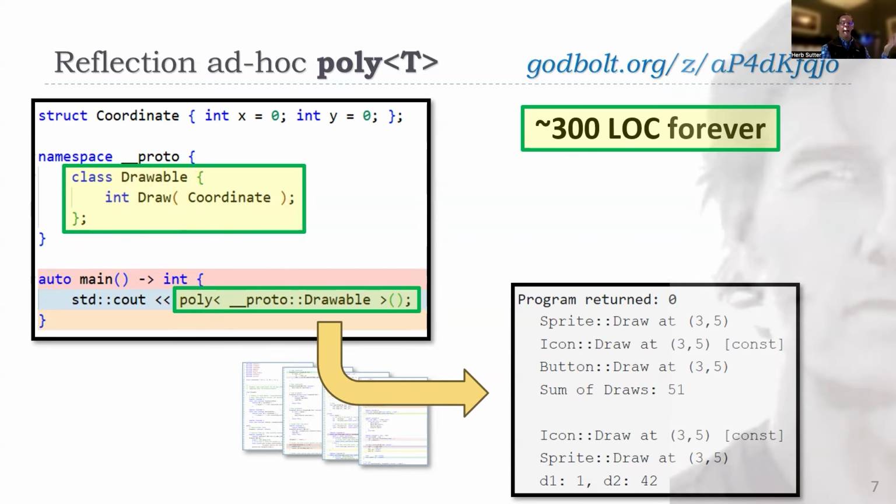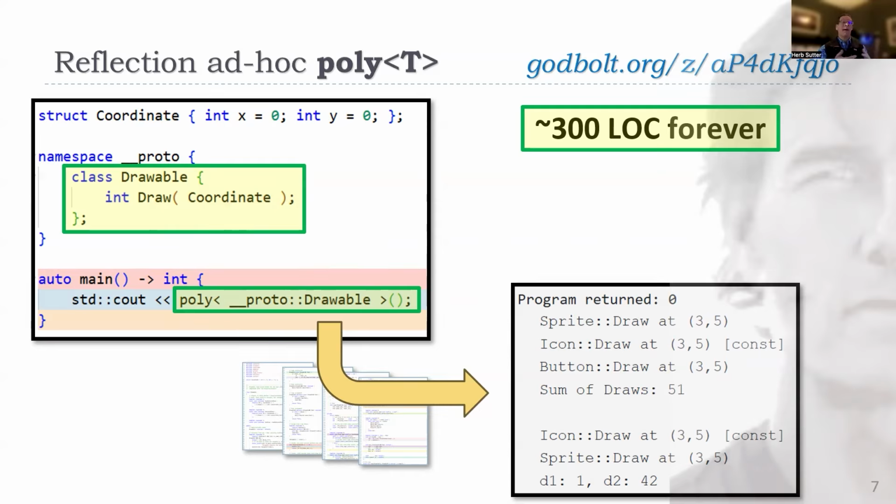I can now create another class that's invocable, or I can create another class that's printable, that has one or more functions. It doesn't have to be just one function. It can be any number of functions. And now when I create this type erase class that generates its own vtable on the fly, I generate extra vtable entries, the right number of vtable entries for all the functions I've been given. And now I've written this type erasure one time forever, and I can just use it.